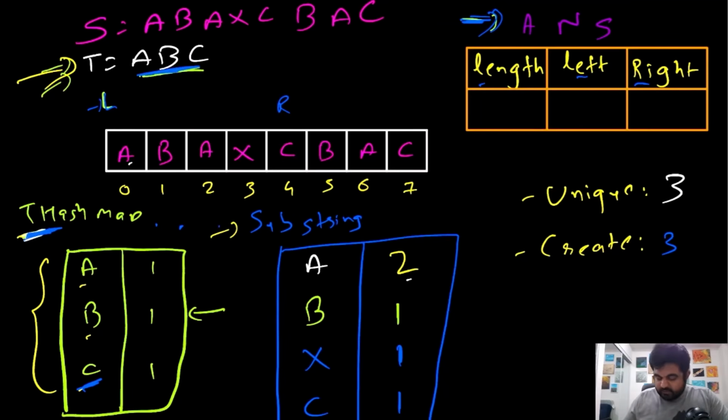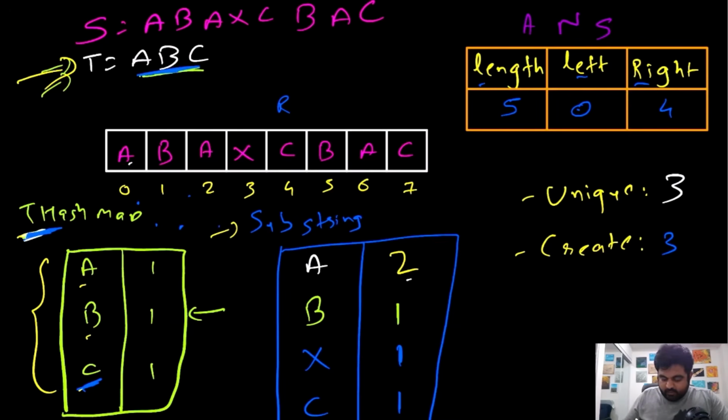So first of all we check what is the length of this one. The length in this case is 0, 1, 2, 3, 4, so the length is actually 5, and the left pointer is at position 0 and the right pointer is at position 4, and we are able to add this entry to our answer because we don't have anything before. Now we are going to update our left pointer until the point when this condition is no longer true.